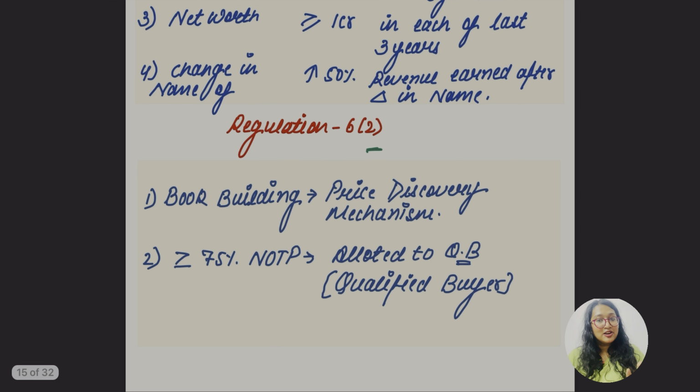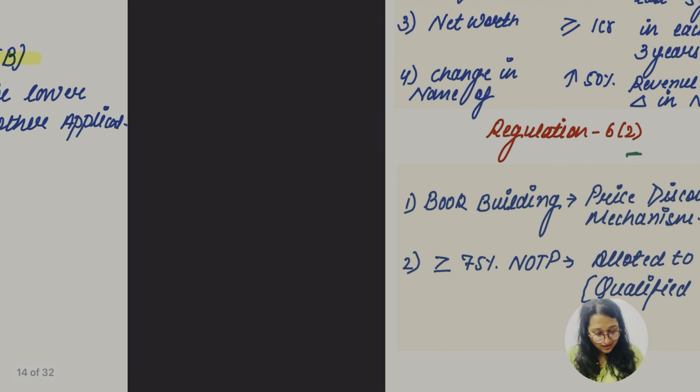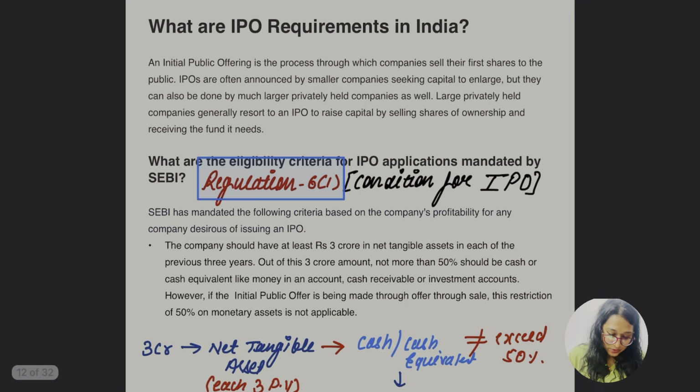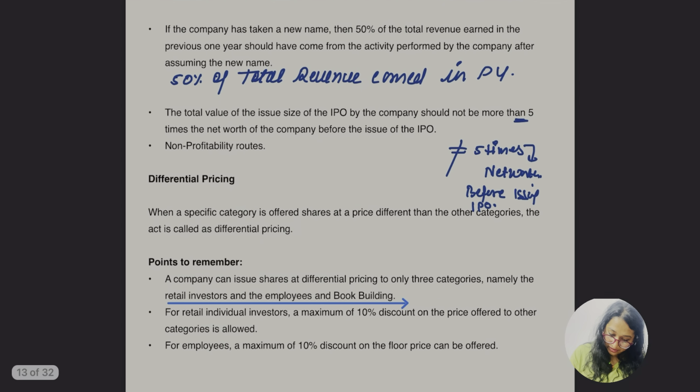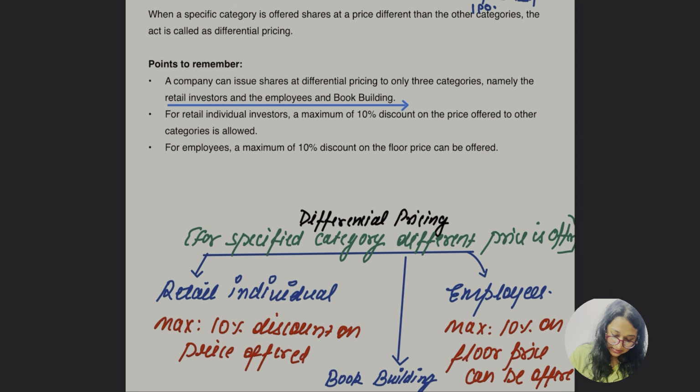Okay, and regulation 6 subsection 2 says about the book building, right? You have already read it. Book building, with that at least 75% of the NOTP is to be allocated to whom, to the qualified buyers. Okay, so this is what is written here, 6 subsection 1 and 6 subsection 2.